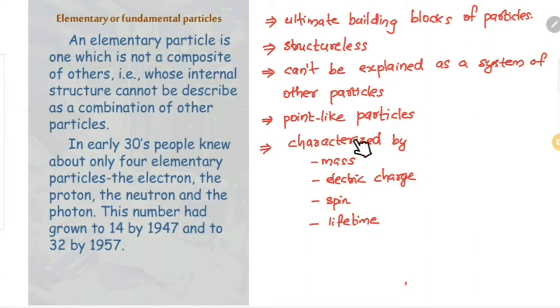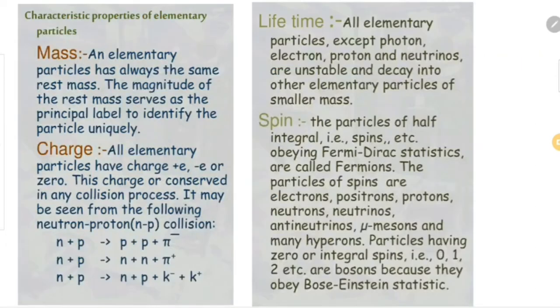And these elementary particles are characterized by some features. They have mass, electric charge, spin, and lifetime. Okay, so let's see the properties of elementary particles. First one is mass. An elementary particle always has the same rest mass. The magnitude of rest mass is the unique feature to identify a particular particle. So the identity of an elementary particle is its mass.